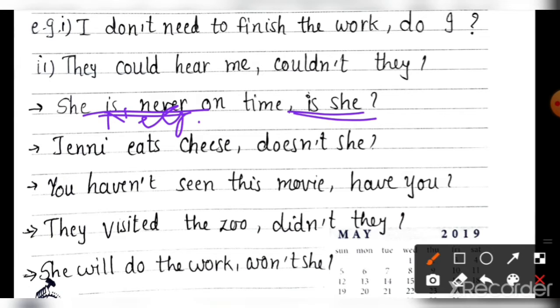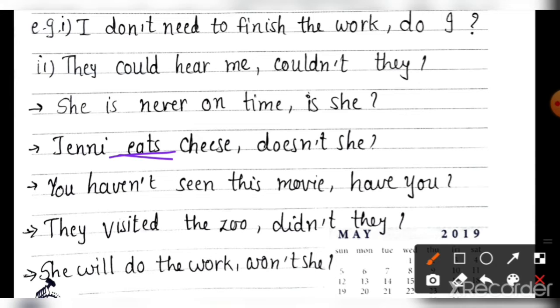Then: Jenny eats cheese. Here you have to be careful in such sentences when the sentence consists of a tense. Here we do not find any auxiliary verb. Then what to do? Here you will identify the tense.